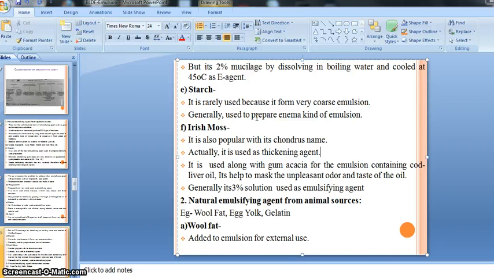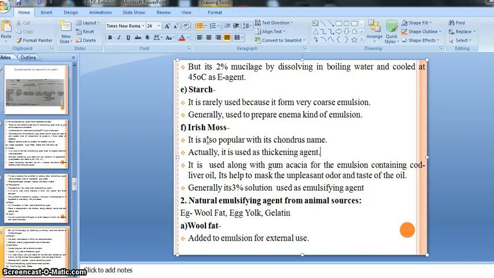An emulsion containing egg yolk needs a preservative added to it and may be stored in a refrigerator. As we discussed in our previous slide for the natural emulsion obtained from vegetable sources, they also required some preservative.